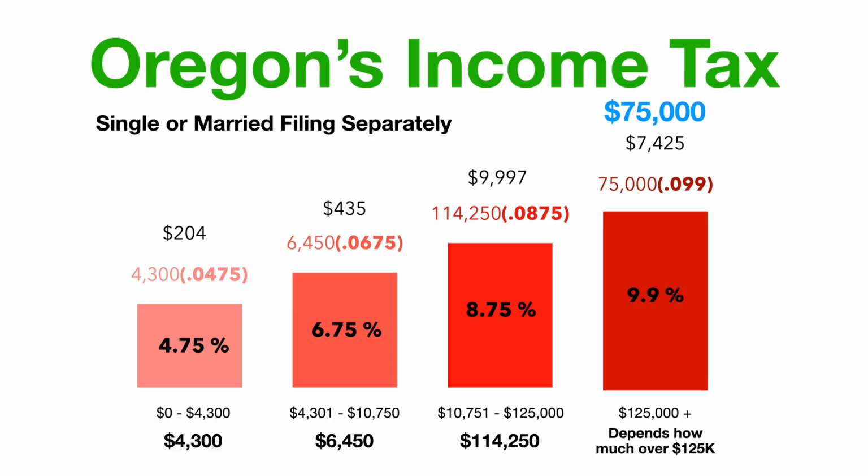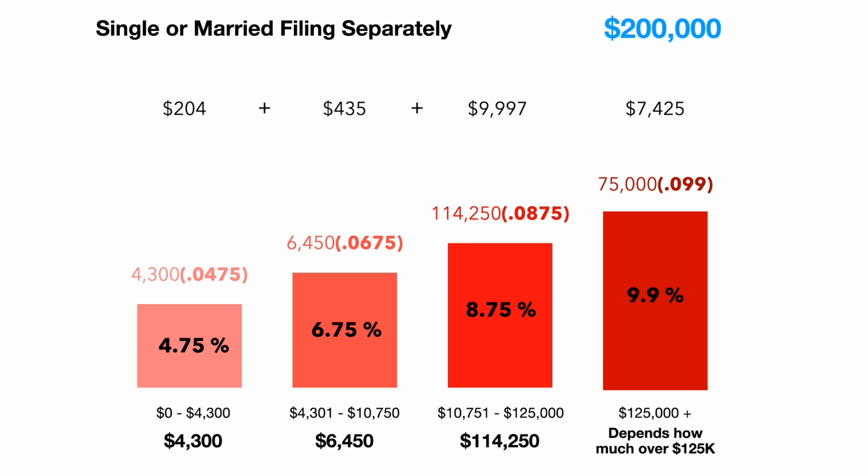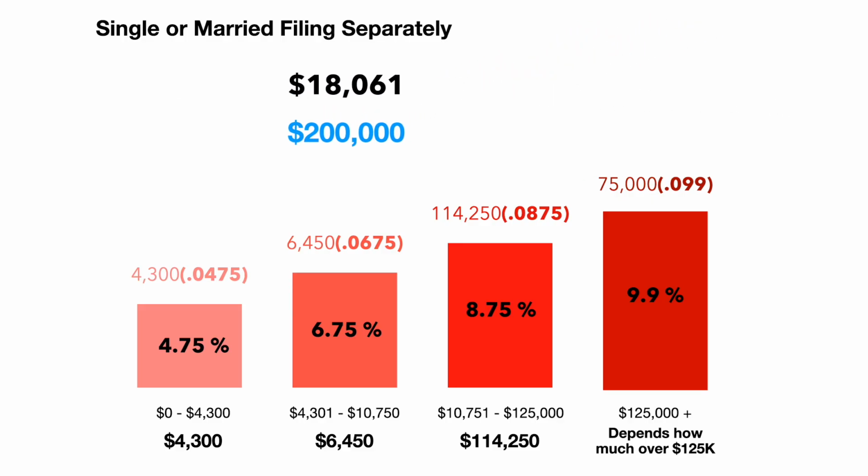To find out how much total tax we paid between all 4 brackets, all we've got to do is add them up. That's going to add up to $18,061. To find the effective tax rate, we divide that by $200,000, and that gives us 0.09, or roughly a 9% overall tax rate.